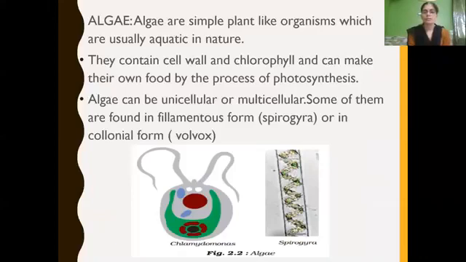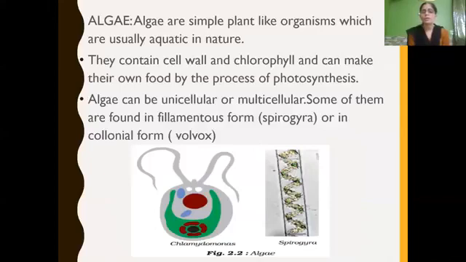And algae can be unicellular or multicellular. Some of them are found in filamentous form, like filament-like structures. For example, you can see Spirogyra here. Spirogyra have spiral-shaped chloroplasts, which their name indicates.